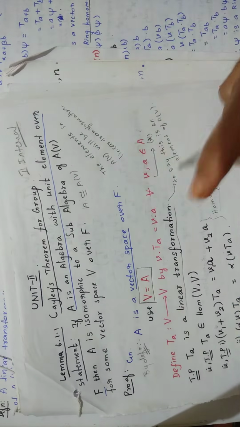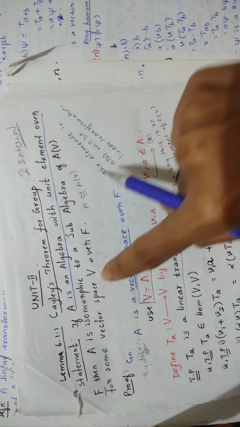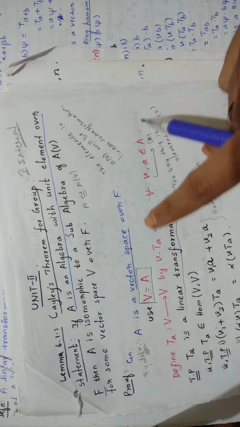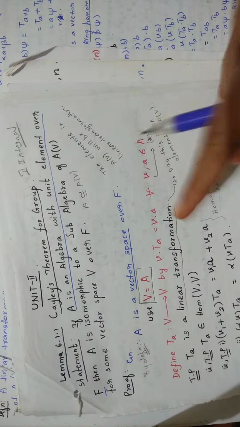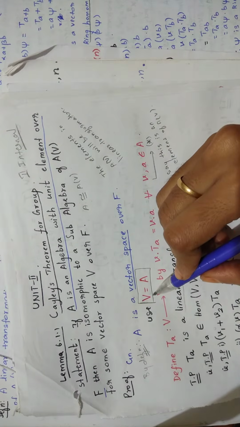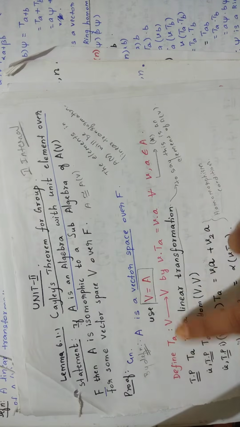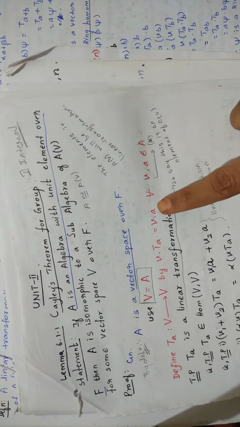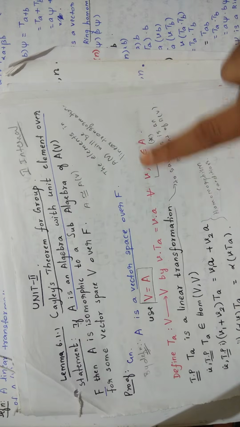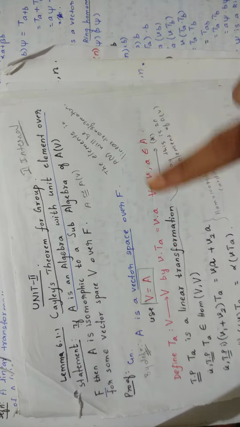Now in the statement they are talking about the vector space capital V, and here you have said by the definition of algebra this A is also a vector space. So using these two you can write in the next line V equal to A. And now you are defining a mapping, that is Ta from V to V by v into Ta is equal to va, for all v in V and a belonging to capital A. That is how you are defining this mapping.